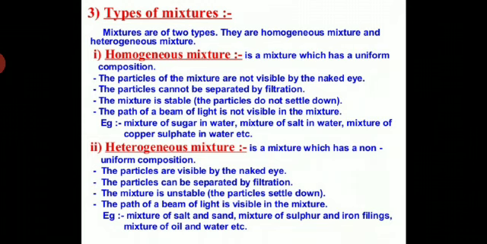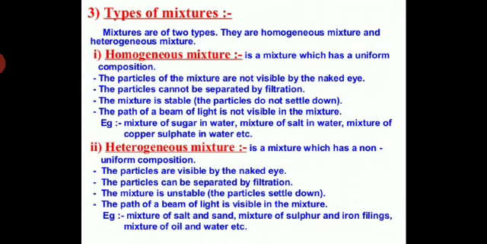We can take the example of a mixture of sand and common salt, which is a heterogeneous mixture. You can prepare this heterogeneous mixture and a homogeneous mixture. Prepare the sugar solution in one glass or beaker, and in another prepare the mixture of sand and common salt. So you can see clearly what is the homogeneous mixture and what is the heterogeneous mixture. This heterogeneous mixture is unstable. The particles of this mixture settle down, and also the path of light is visible in the mixture.